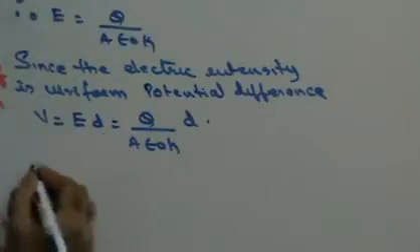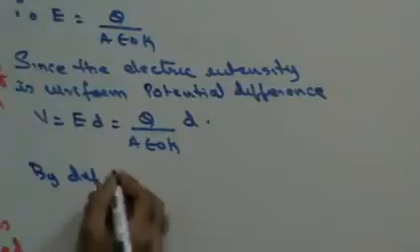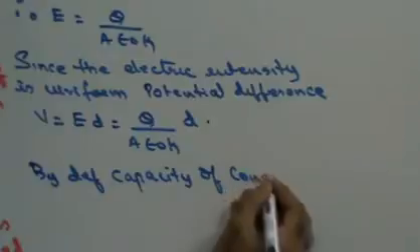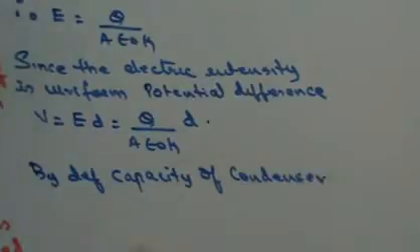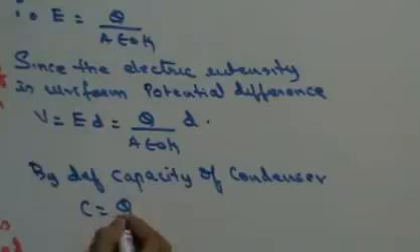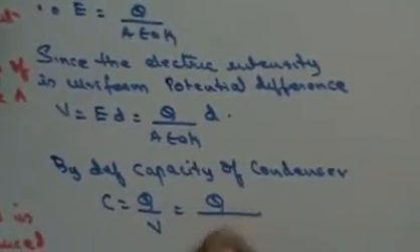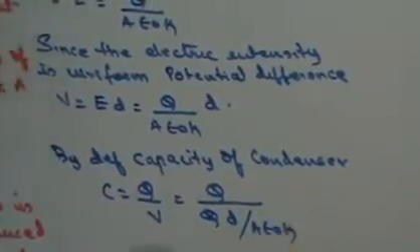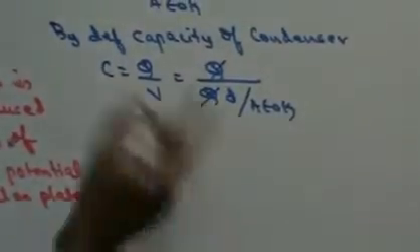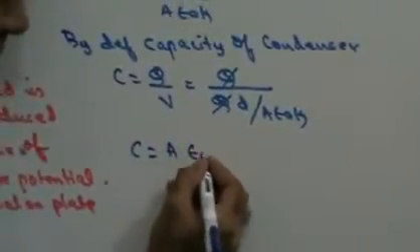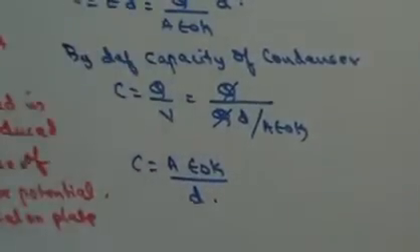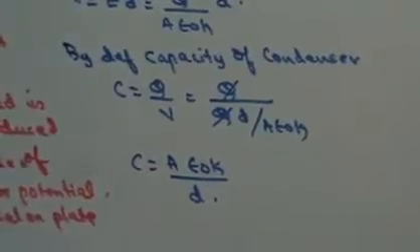of the condenser. I can say by definition, capacity of condenser is going to be nothing but C, which will be Q upon V. V we found out is Q D upon A epsilon 0 K. Therefore, Q and Q get cancelled, denominator of denominator becomes numerator, C is A epsilon 0 K upon D, right? So that is going to be my capacitance of a parallel plate condenser, right?